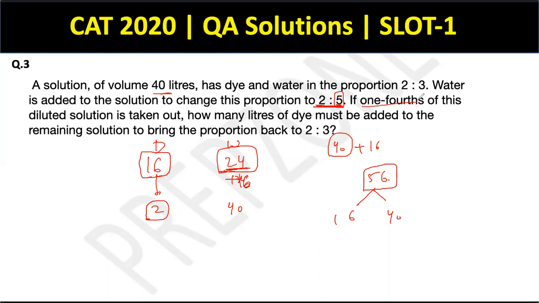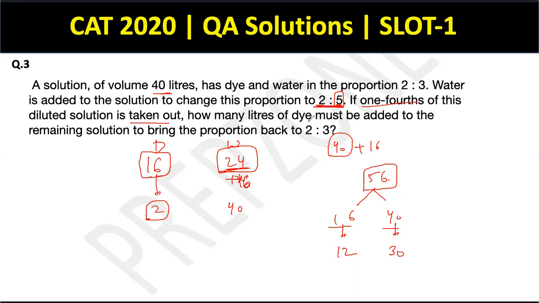So out of this 56, the distribution now becomes 40 and 16, the updated ratio. Now, if 1/4 of this solution is taken out, then 1/4 has to be taken out from both of them. So 4 has been taken out from 16 to leave 12, and 10 has been taken out from 40, that is 1/4, to leave 30. Now the ratio becomes 12:30, or simply 4:10 or 2:5, right?